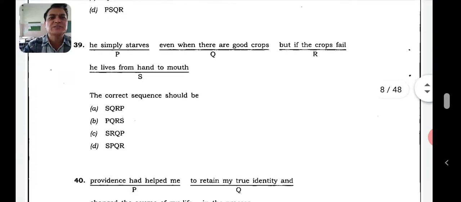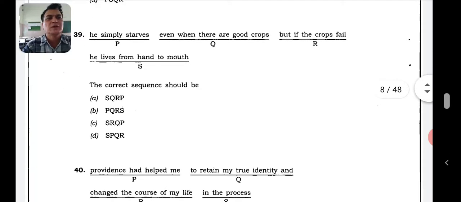Now he simply starves even when there are good crops, but if the crops fail. Okay, where can we start? He simply starves. Okay, I think it's a PQRS. So yes, so it's correct order. He simply starves even when there are good crops, but if the crop fails, he lives from hand to mouth. So PQRS is right order. So let's go to the next one now.